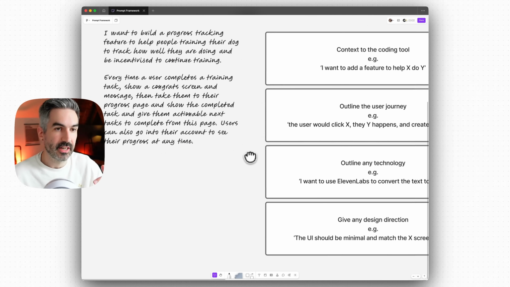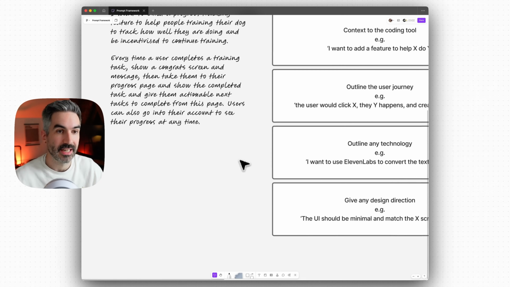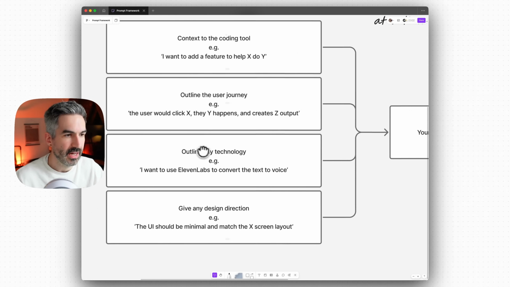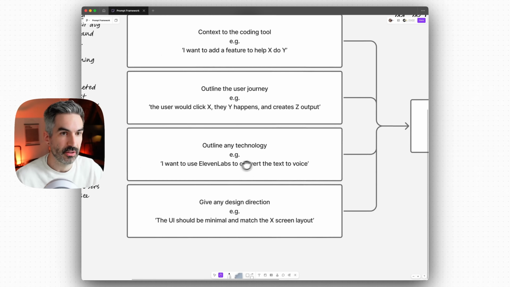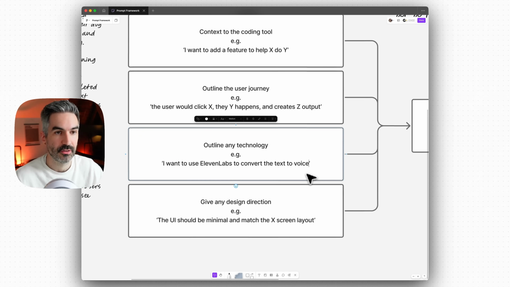And this helps the AI understand what pages it needs to build, what interactions it needs to build, what actions it needs to build. And that gives it a really good idea of how you actually want this feature to be built. The next part of the prompt here is to outline any technology that you want to use. So for example, here, I want to use 11 Labs to convert the text to voice.